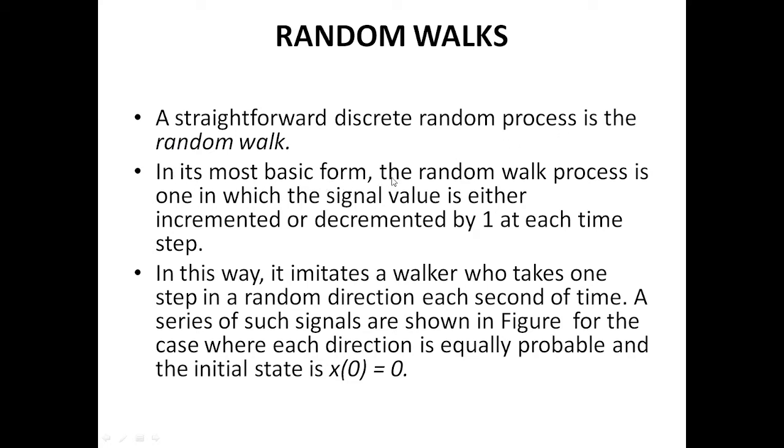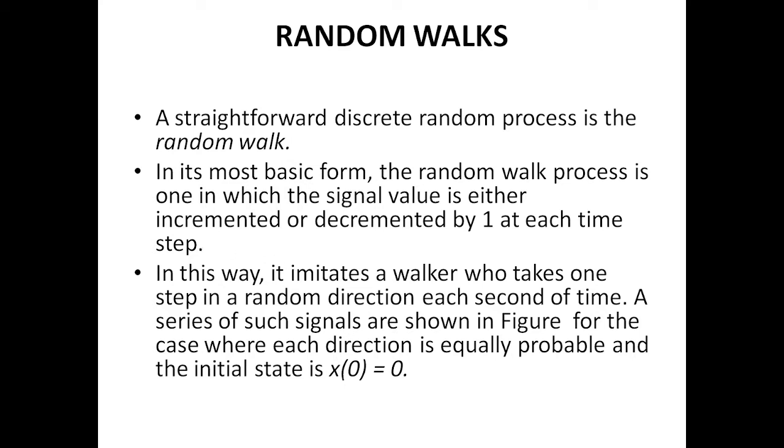In its most basic form, a random walk process is one in which the signal value is either incremented by 1 or decremented by 1. So x_k will be incremented by 1 or minus 1 at each time step. The time steps are t0, t1, t2, t3.